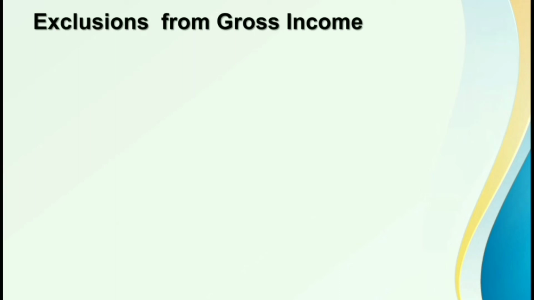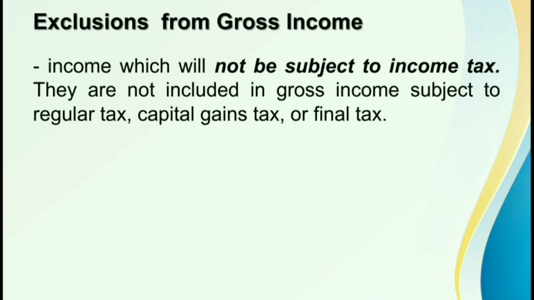So when we say exclusions, that came from the root word exclude, which means hindi kasali. So pag sinabi natin exclusions from gross income, this actually refers to the income items na hindi kasali sa gross income subject to income tax. Take note class ha, meron tayong tatlong income taxation schemes under the NIRC.